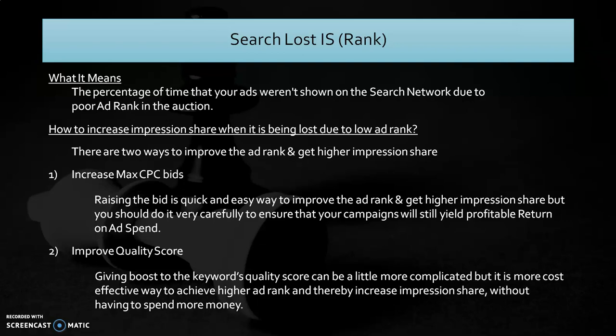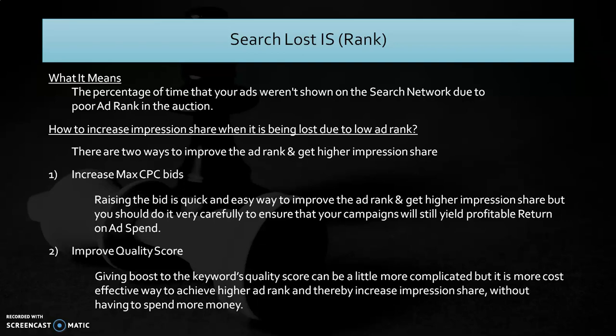Let's understand with an example. Let's say you sell different types of chairs, say rolling chairs, ergonomic chairs, desk chairs, etc. And you have created a group with all keywords targeting all types of chairs, and created a generic ad copy and are sending all traffic to your home page. This may result in a low quality score.